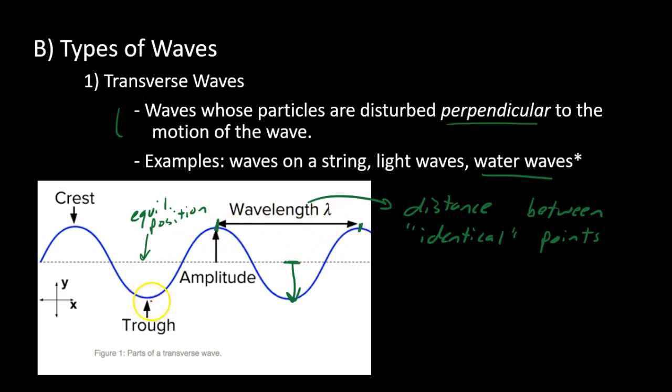But that's not the only way you could draw a wavelength. From here to here, trough to trough. This is also a wavelength. You could even do, let me change my pen color one more time.